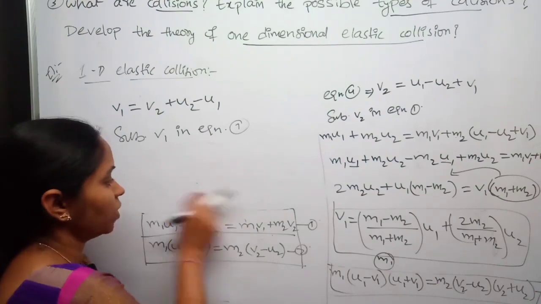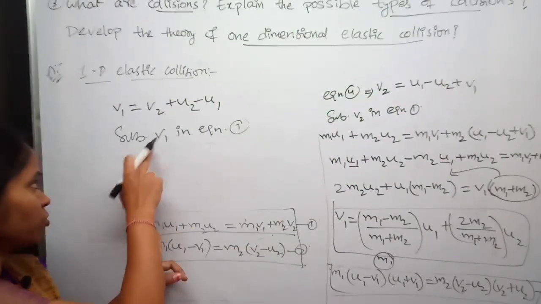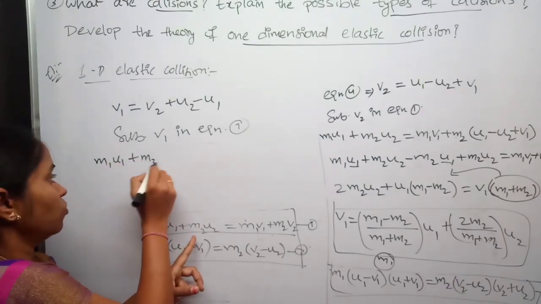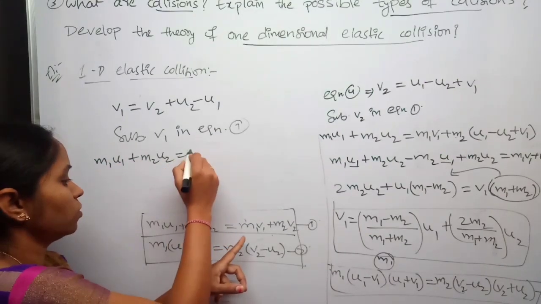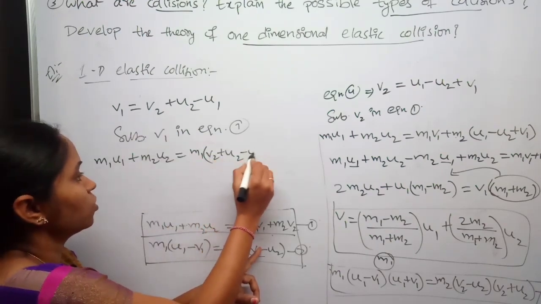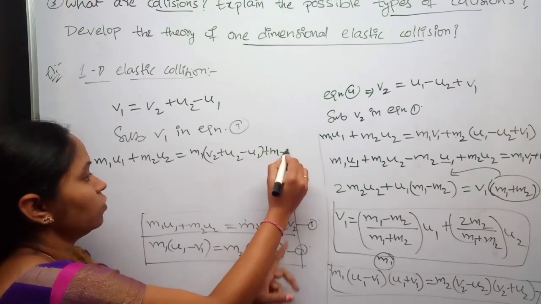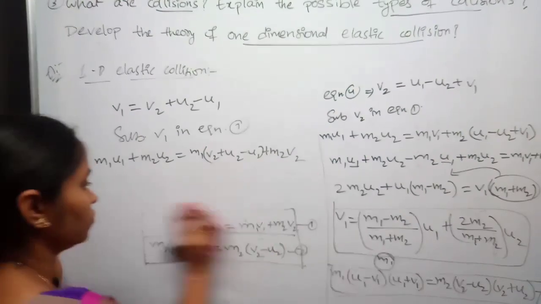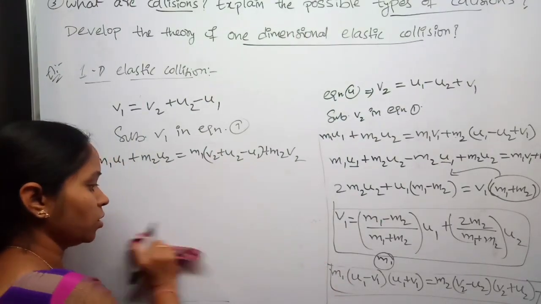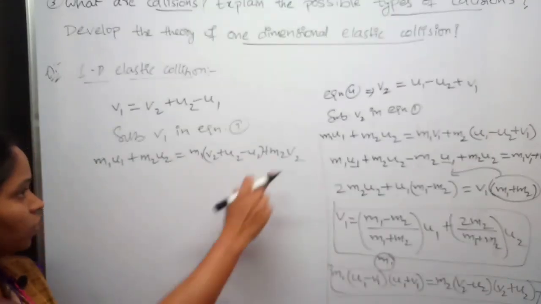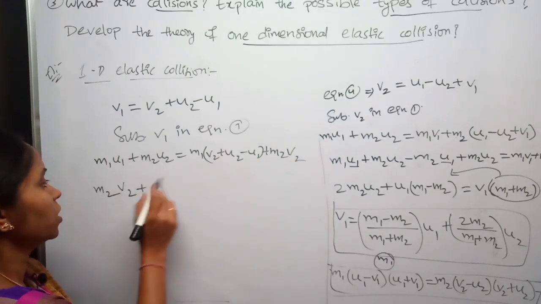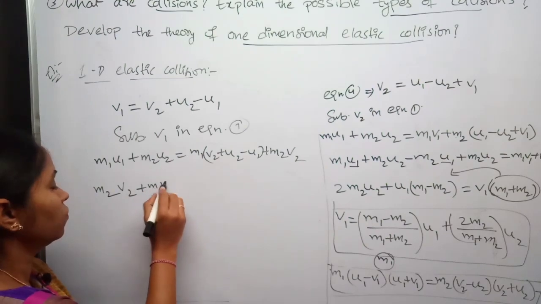What is equation number 1 we have? This is equation number 1. Now substitute v1 in this equation. m1 u1 plus m2 u2 is equal to m1 times what is v1, v2 plus u2 minus u1, plus m2 v2. Now just bring v2 terms on one side and remaining terms on another side. v2 on one side, that is m2 v2 plus m1 v2.